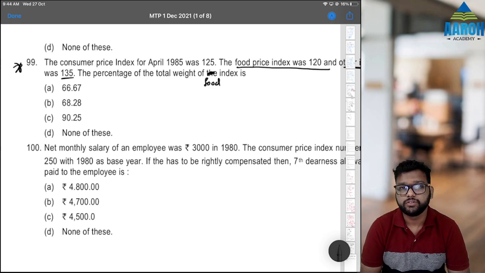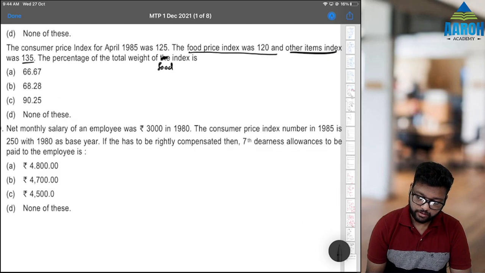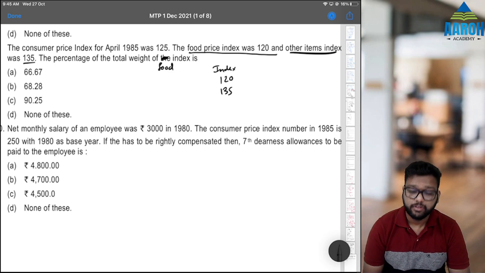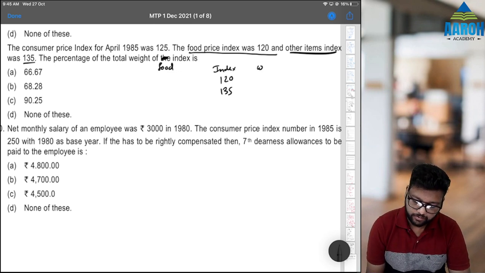Understand, food index numbers are given as 120 and 135. Their weights we don't know. Let's assume total weights are 100. So if this is X, this will be 100 minus X.